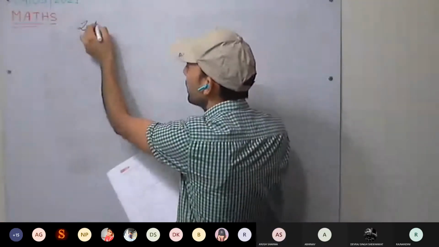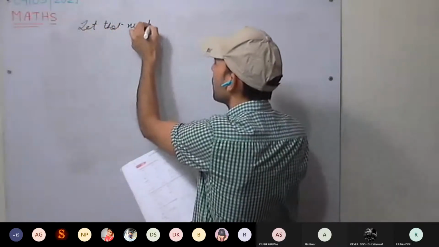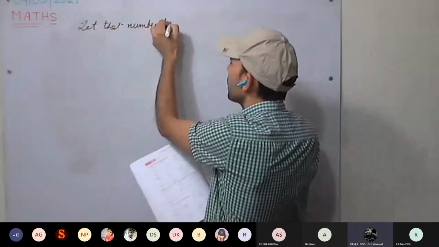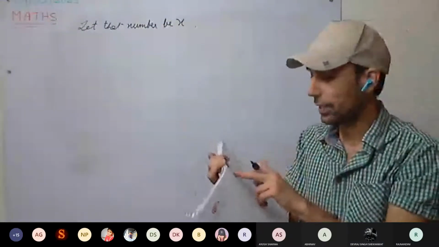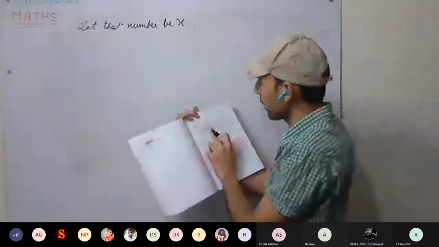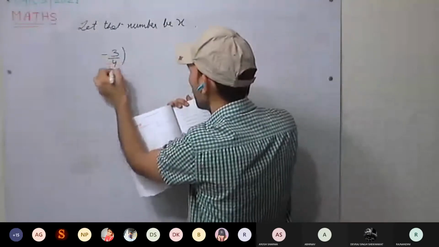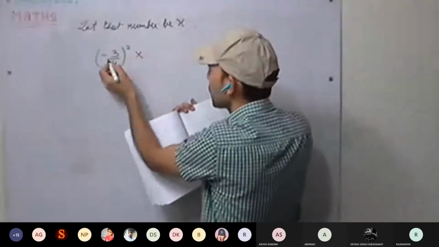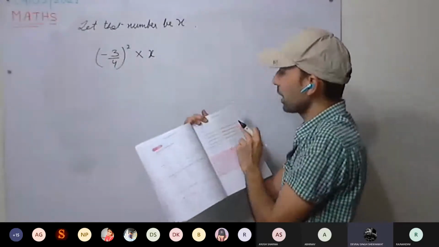Let that number be X. It should be multiplied with X so that the product becomes this one.